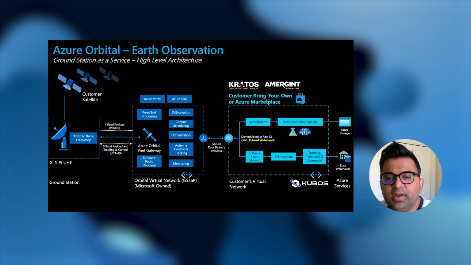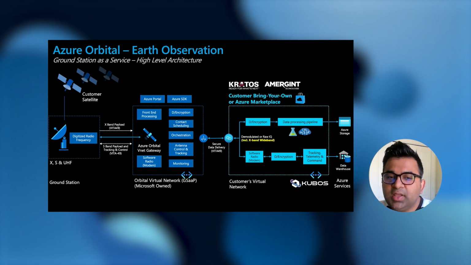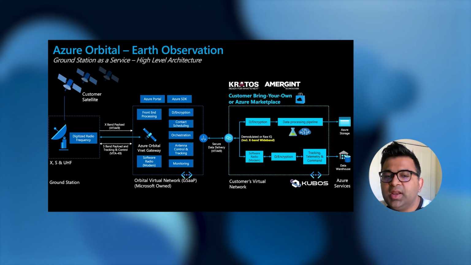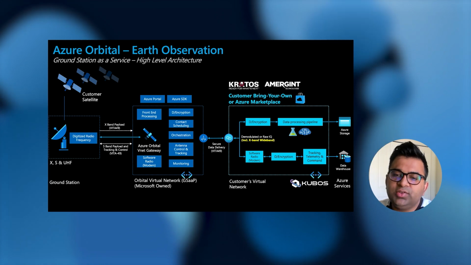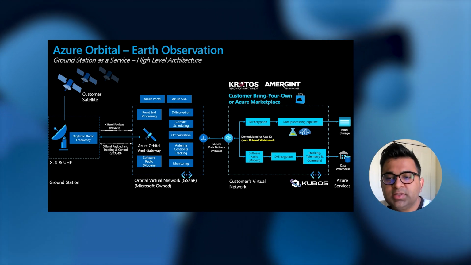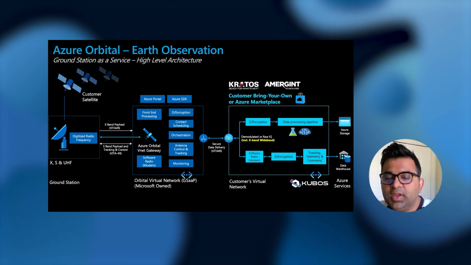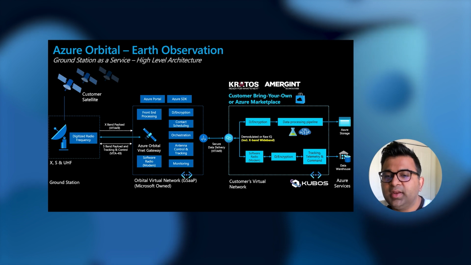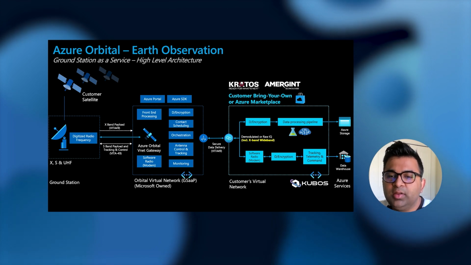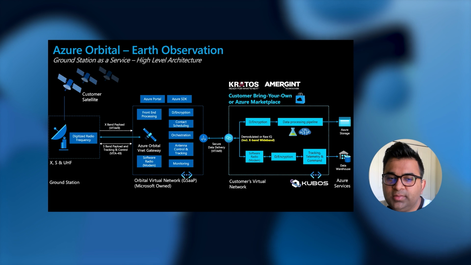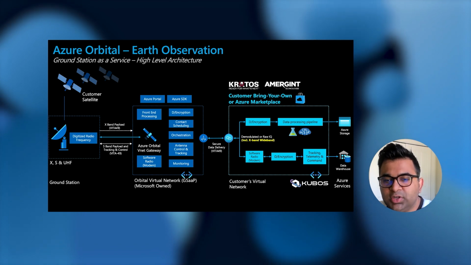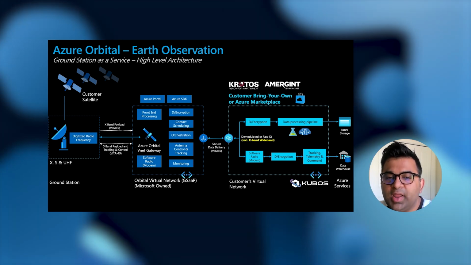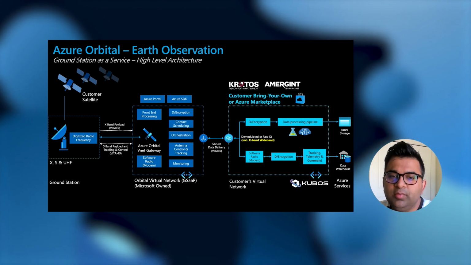Once data is delivered to the endpoint in the customer's virtual network, customers can then use other Azure services like AI or ML, or even Azure Cognitive Services for that matter, to process the downlink data and perhaps store it in Azure storage as well. Customers can also bring their own TT&C workloads for tracking, telemetry and control purposes, and deploy them on Azure in their virtual network to enable them to communicate with their satellites during the contact period. Major Tom from Kubos and several other mission control workloads are going to be available on Azure Marketplace very soon for you to use with Azure Orbital.